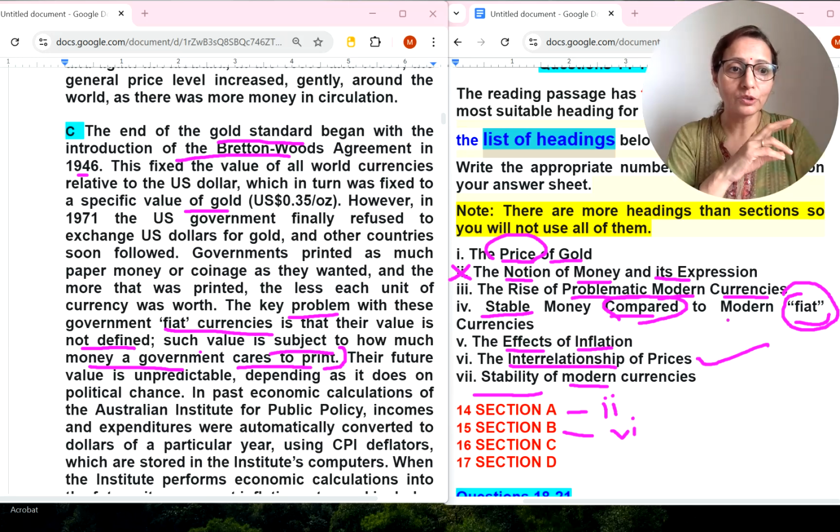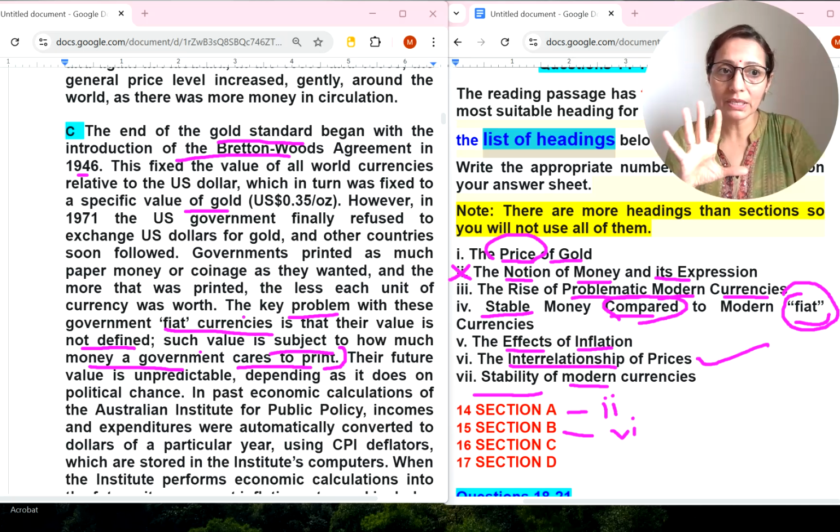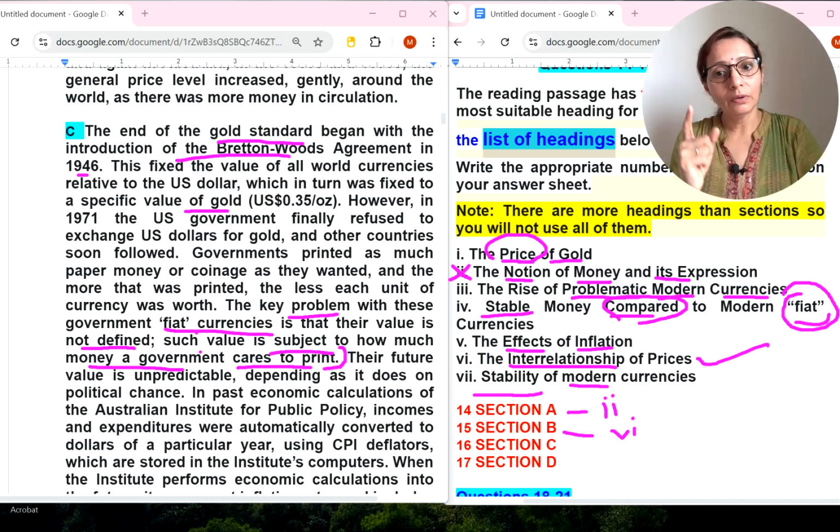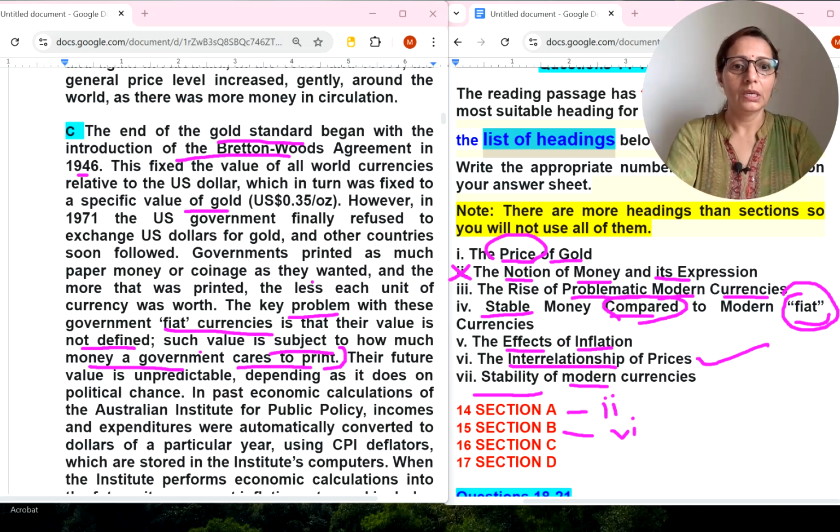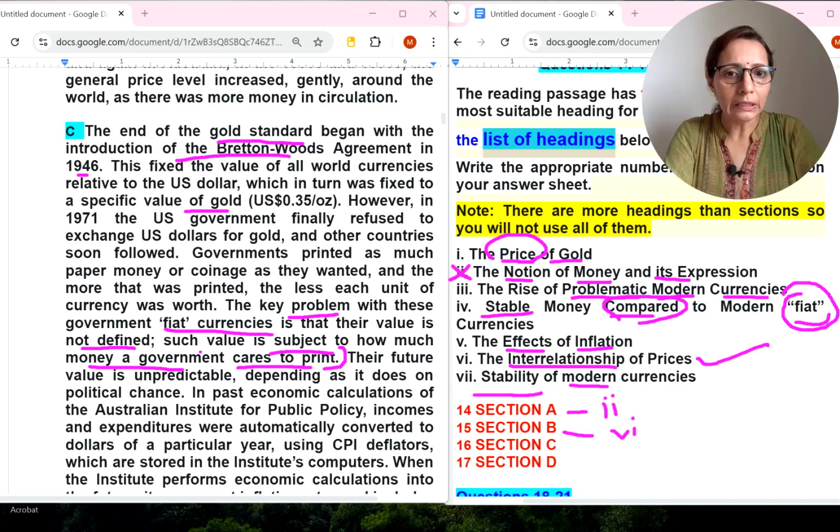Stable money compared to modern fiat currency, there is no comparison with stable money. They are only talking about the problem when the government is printing these notes. So we will go to the third number. Yes, so I will cut it from my list. So this also I will cut.